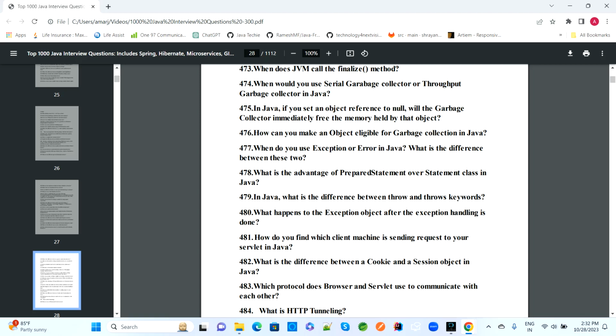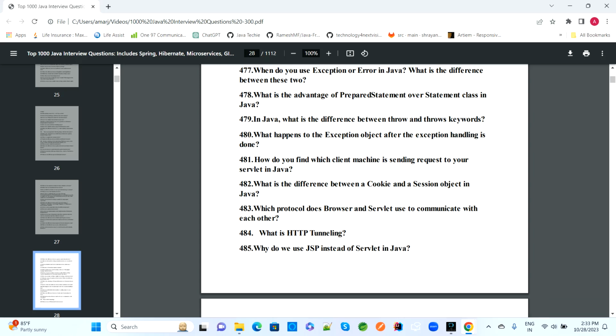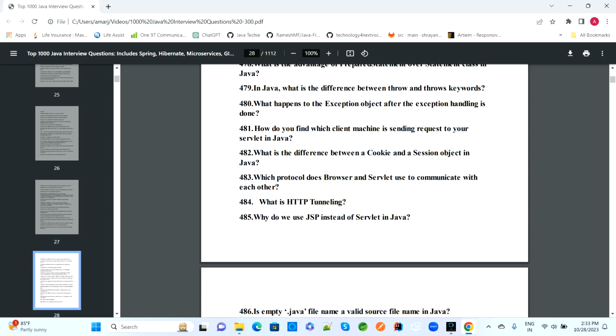In Java, when do you use an exception and an error? What is the difference between these two? What are the advantages of PreparedStatement over Statement? What is the difference between throw and throws keyword? What will happen to the exception object after the exception handling is done?